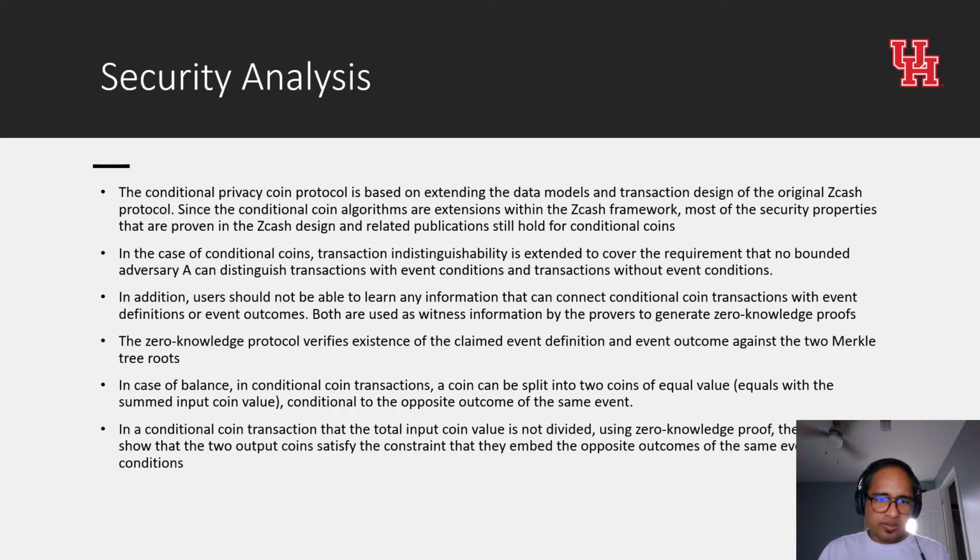In the conditional coin transaction, the total input coin value is not divided using zero-knowledge proof. The prover must show that the two output coins satisfy the constraint that they embed the opposite outcomes of the same event as conditions.